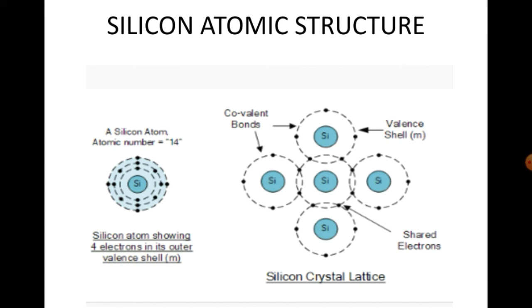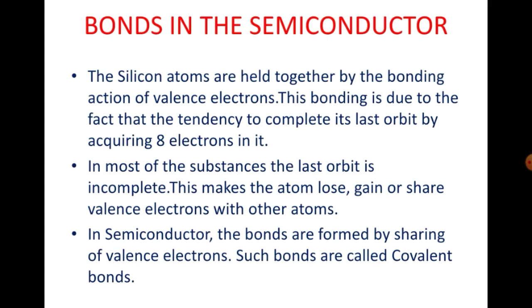So by sharing of the valence electrons, we will have 8 electrons. It will have the tendency to acquire 8 electrons at the outermost orbit. So due to the bonding action of the valence electrons, the silicon atoms are held together. Okay.